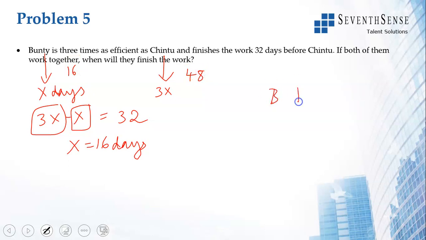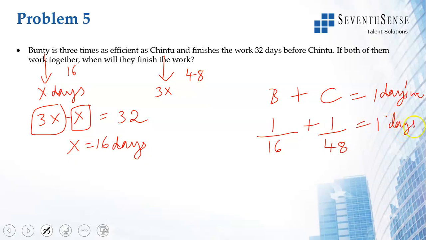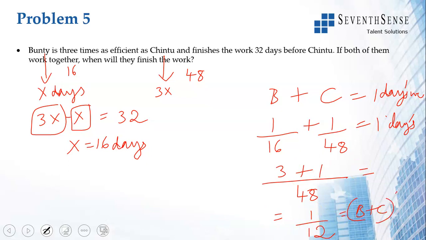So Bunty and Chintu work together. 1 day's work of Bunty is 1 by 16, since he takes 16 days. Chintu takes 48 days, so 1 by 48. Okay, which is 1 day's work of both Bunty and Chintu together. So if I take the LCM, 48, 3 plus 1, 4 by 48, which is 1 by 12. In 1 day, Bunty and Chintu will finish 1 by 12th of the work. They will finish the work in 12 days.